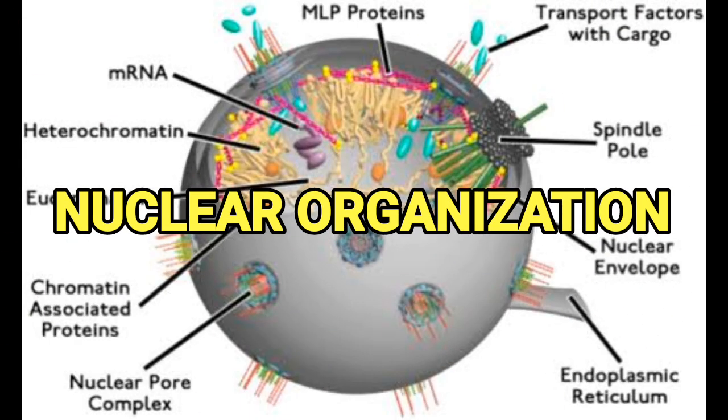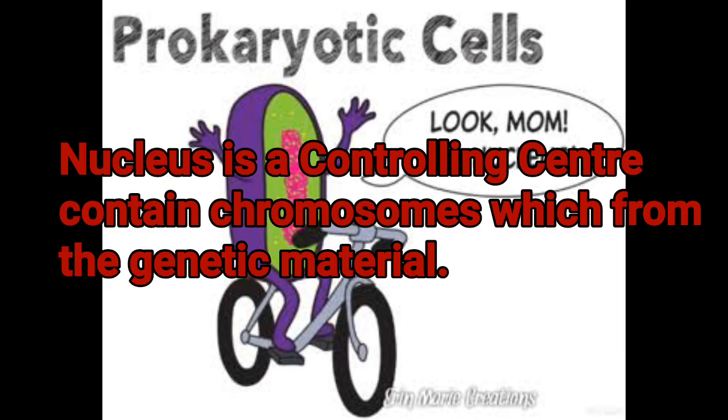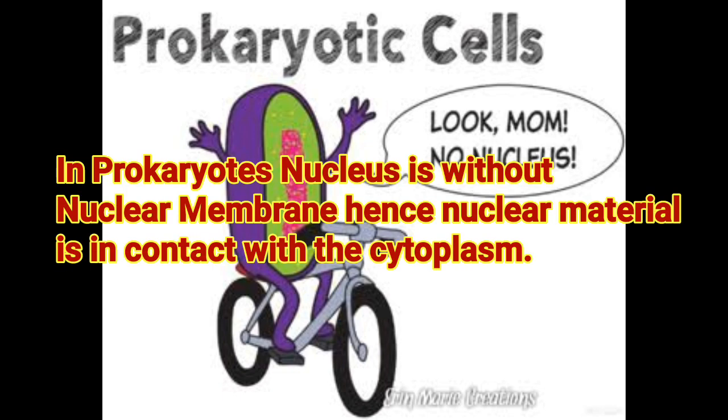Now let's talk about the nuclear organization. Robert Brown discovered the nucleus in 1831. The nucleus is a controlling center and contains chromosomes which are formed from the genetic material. In prokaryotic cells, the nucleus is without a nuclear membrane and hence the nuclear material is in contact with the cytoplasm.